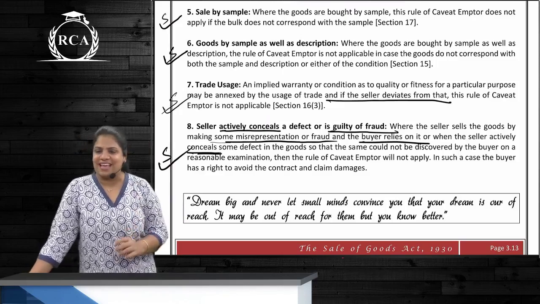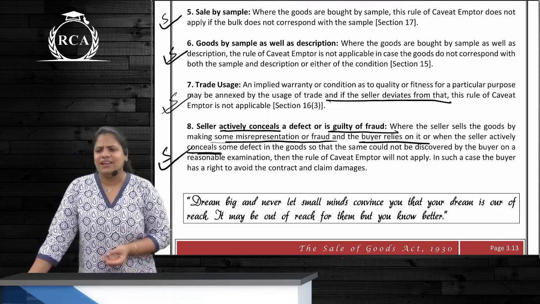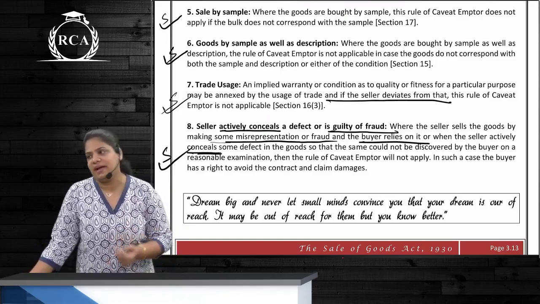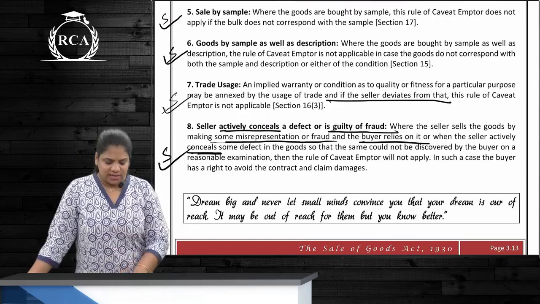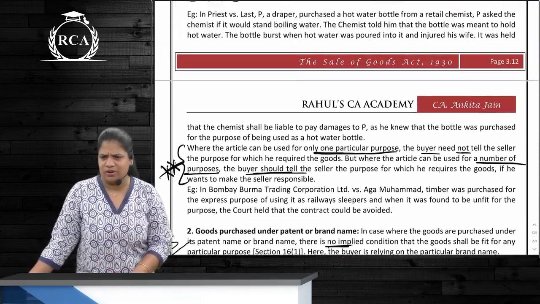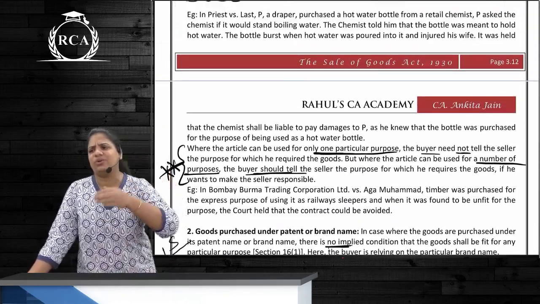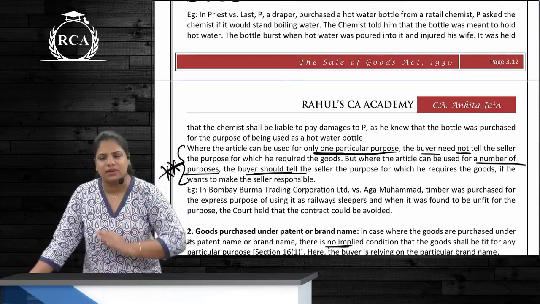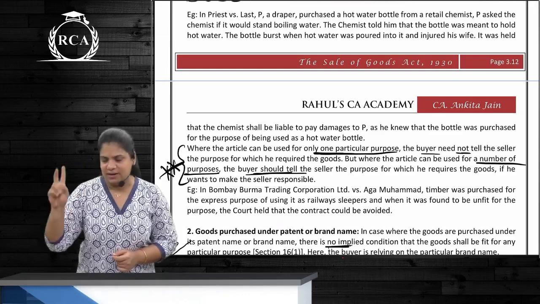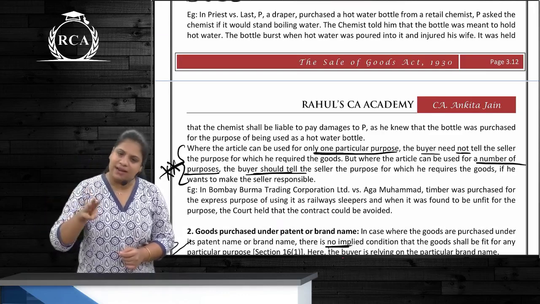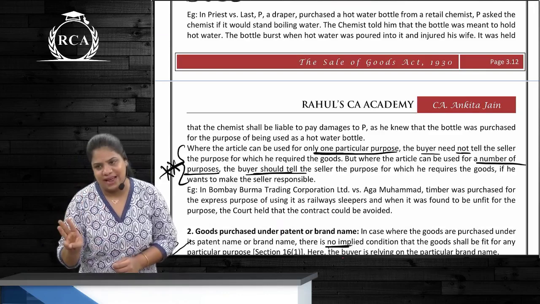So in this case, can the buyer cancel the contract? Yes. The seller took the consent of the buyer by fraud. Correct. Once again, tell the exceptions. See, you remember in any order that you want to. The conditions we had anyway memorized, that is why we were trying to remember in that order. So the first exception is what? Sale by description, sale by sample, then sale by sample as well as description, then